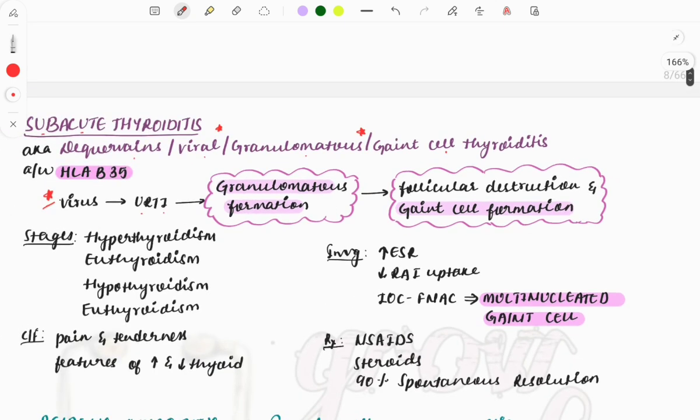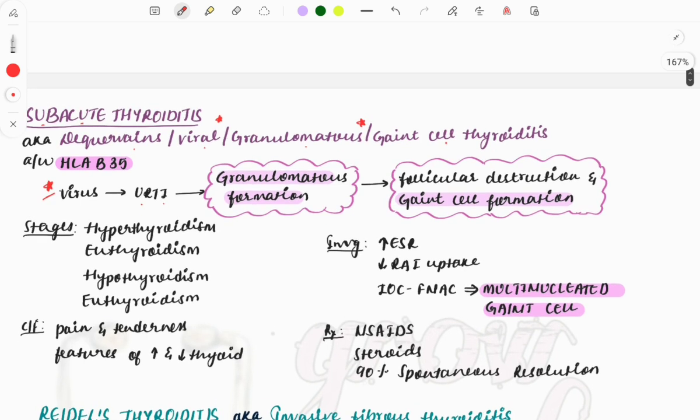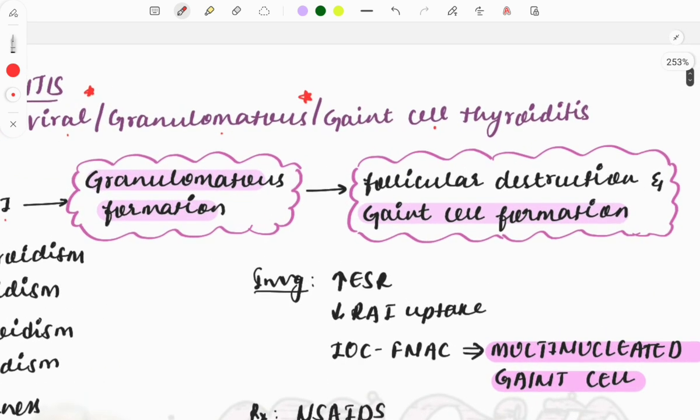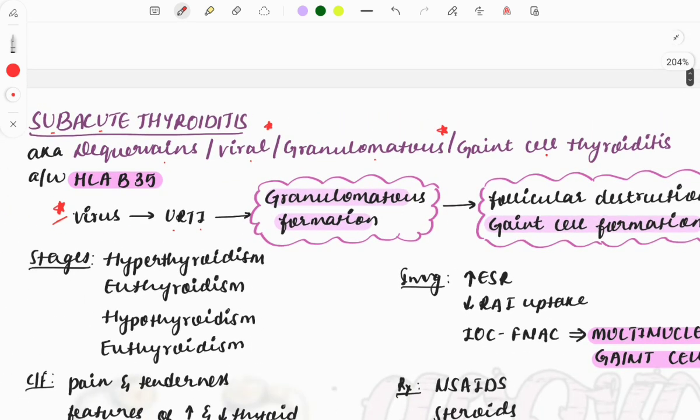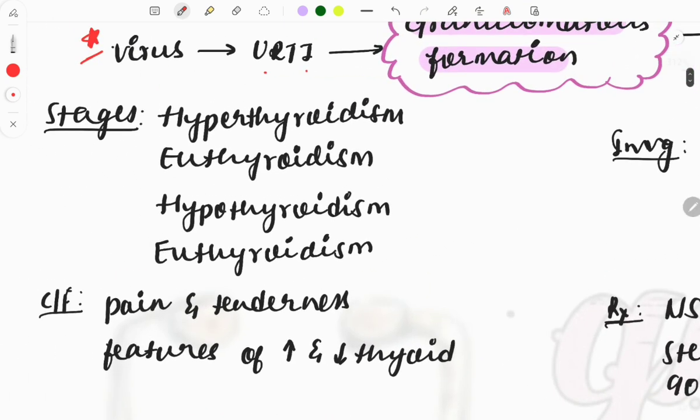So now you can connect why these are called viral granulomatosis or giant cell thyroiditis, and why it is called subacute thyroiditis, because viral pathology, then granulomas formation will be seen and giant cells will be forming, due to which this is called with the other names also. These are the stages. What happens in this is that firstly there will be hyperthyroidism, because the cells are getting destroyed now, due to which all the contents will be coming into the blood.